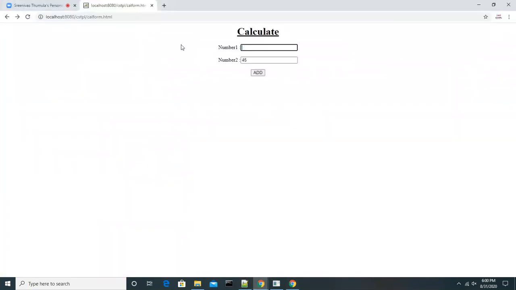Instead of 58, I will pass something like this. Do you think hello? I'm just passing hello. So the first one, number one value input, I gave hello. The second one, I gave the number. Look at this.